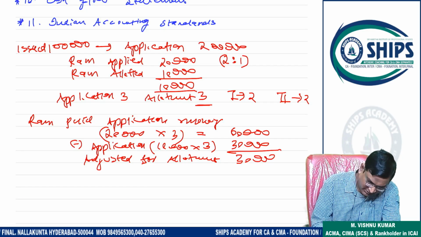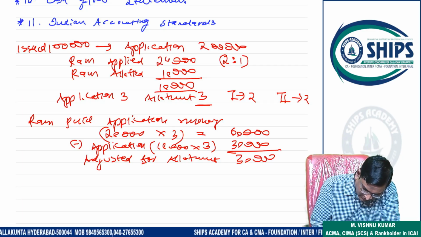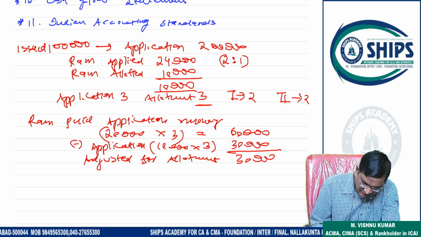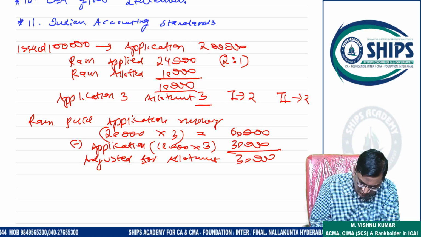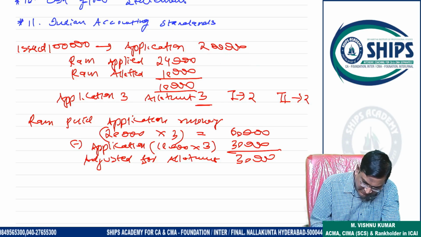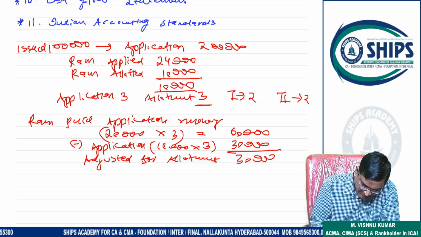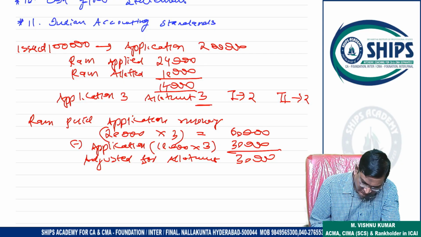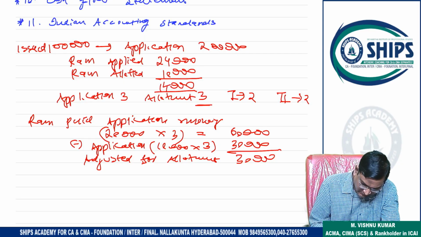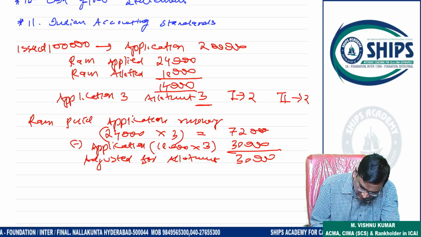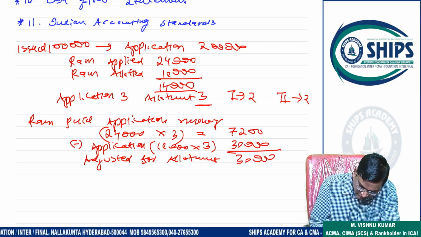Okay. Suppose Mr. Ram applies for 24,000 shares. But the company is allotting 10,000 only. So on how many shares is extra money coming? 14,000. Then the application money paid by Ram is 24,000 into 3. How much? 72,000.